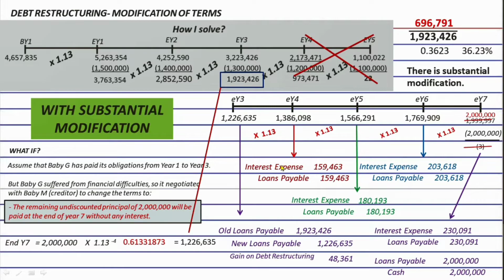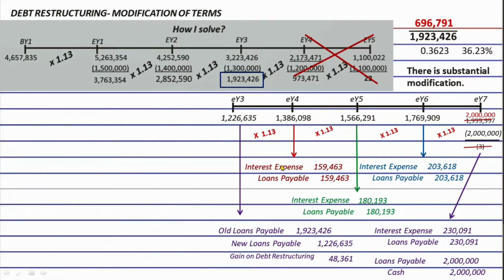So, episode 28. In this video, we're going to talk about debt restructuring still. But our specific topic will now be asset swap and equity swap, if we still have time. And of course, the accounting for forgiven debts if we still have time. Because we already have finished the modification of terms in the past episodes, and I hope you still remember those.